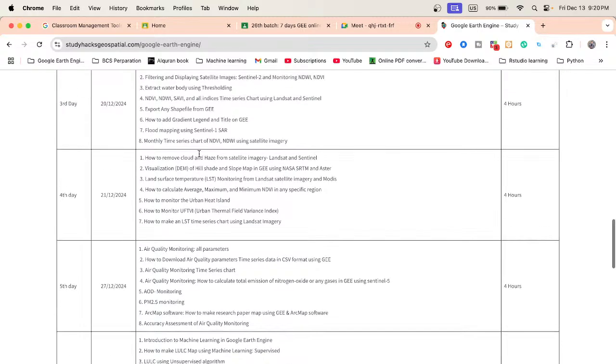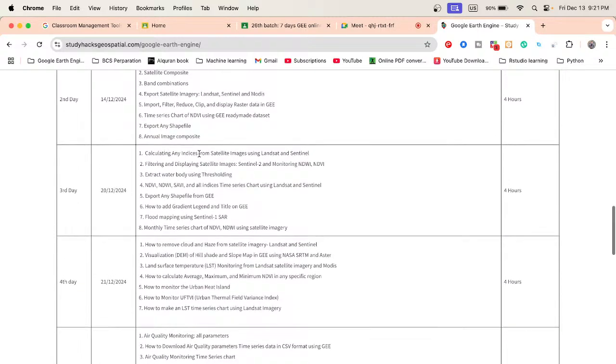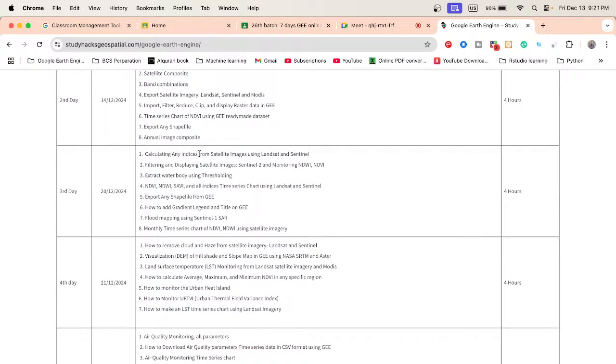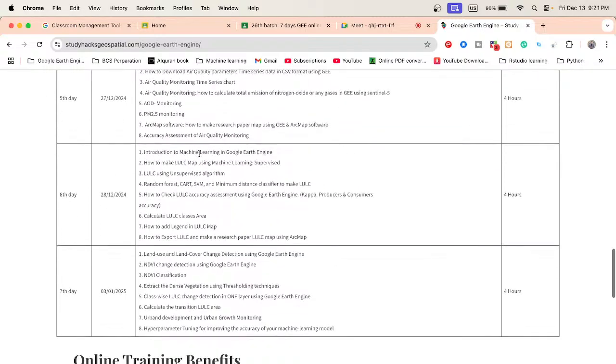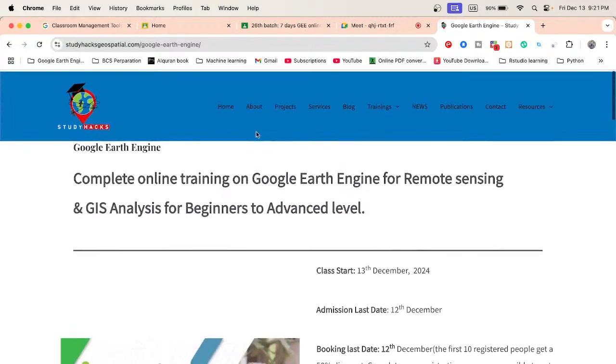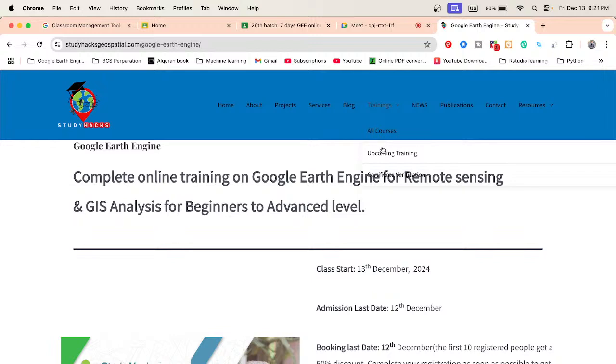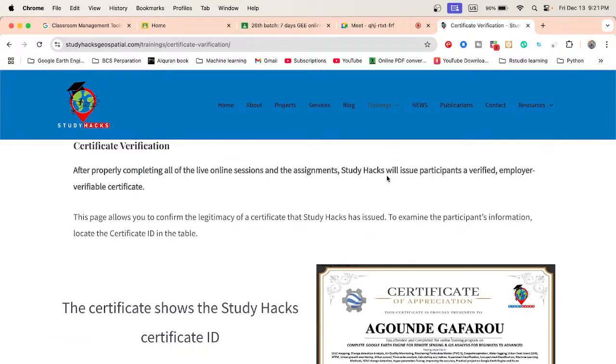Suppose in this time we cover a lot of topics. So when you apply this type of work for your own study area, for your own research work, and you face any problem, then you can get the support for lifetime freely. And when you complete all of the assignments, you also get the certificate. For the certification, you must complete all of the live sessions.